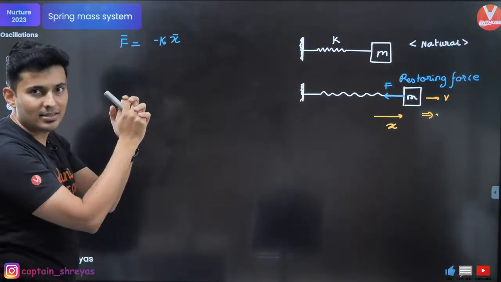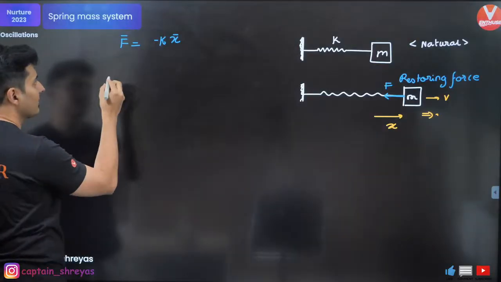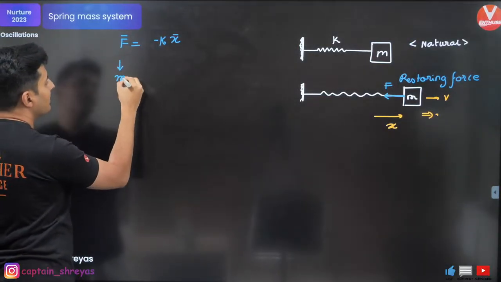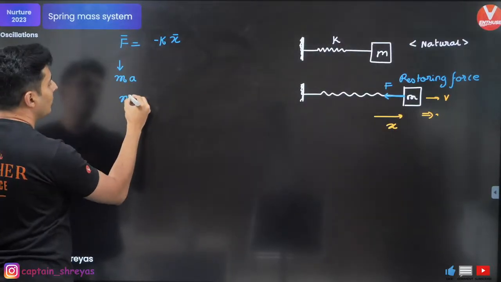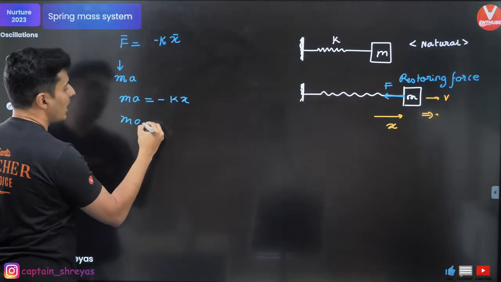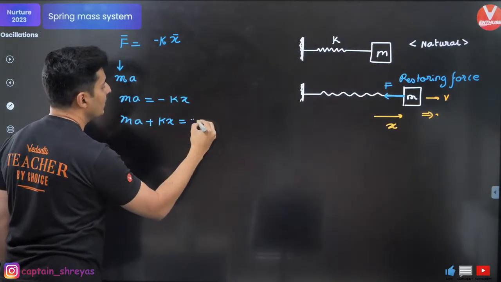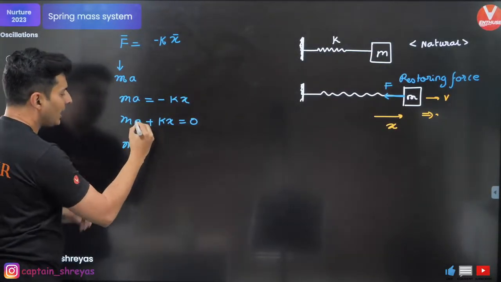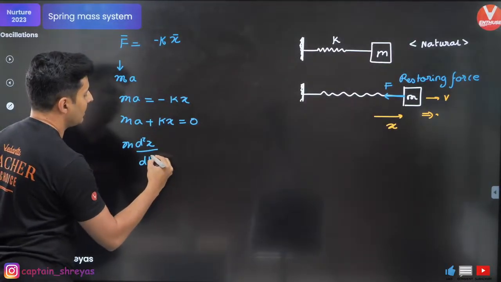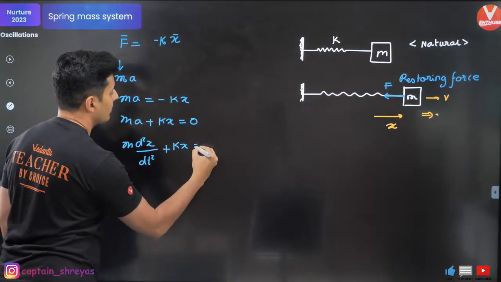And when you rearrange this, you get some fancy equations like this. Since F is also mass into acceleration, so you can always write ma is equal to minus kx. Bring it over here. So ma plus kx is equal to 0. Therefore, m, acceleration is the second derivative. So m d square x by dt square plus kx is equal to 0.